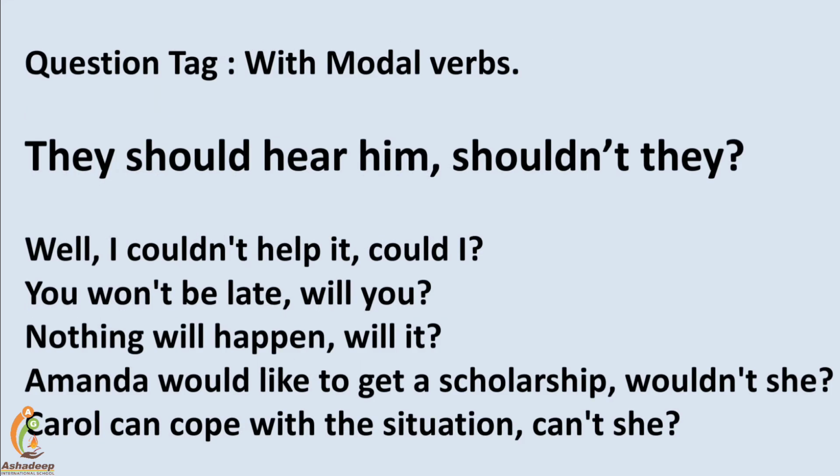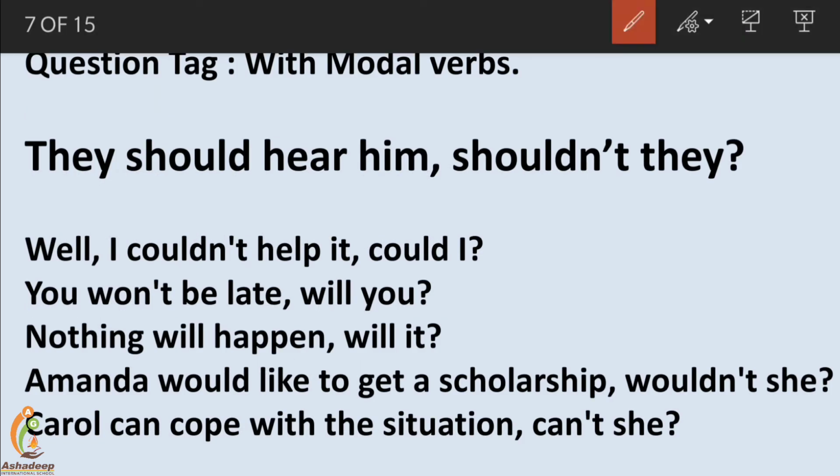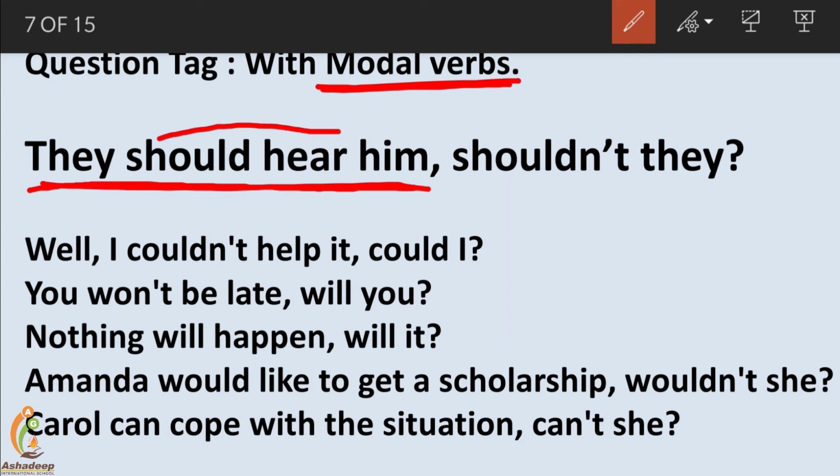Now sentences with modal verbs. Let us study this example. They should hear him, shouldn't they? First, let's understand the sentence. They should hear him. Here, the structure is a modal structure. Should is the modal, and this rule is applied for all types of modals. Should hear. Let us get its question tag.